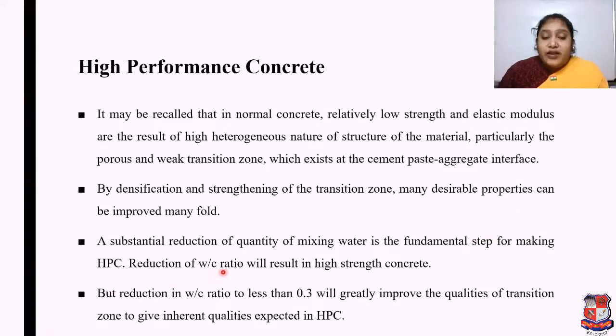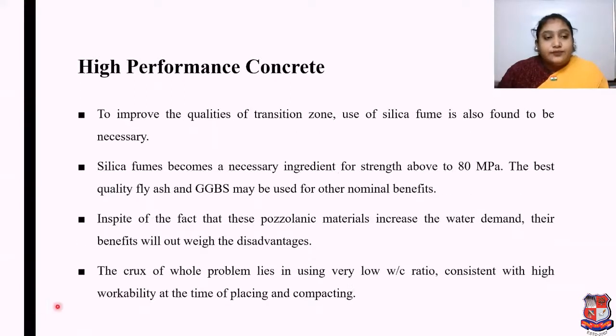Reduction of water cement ratio will result in high strength concrete, which we already discussed in our previous lecture. But reduction in water cement ratio to less than 0.3 will greatly improve the qualities of the transition zone to give the inherent qualities expected in high performance concrete.